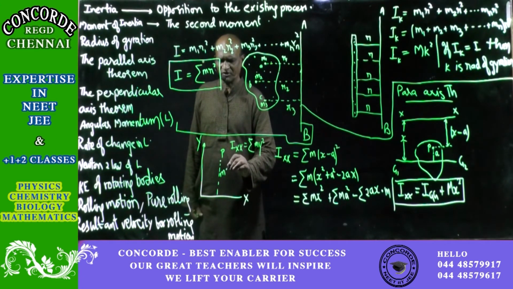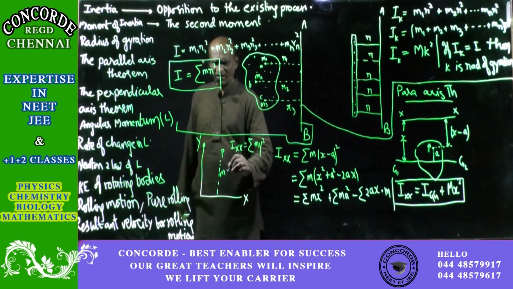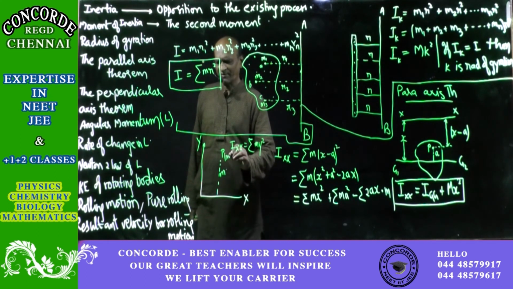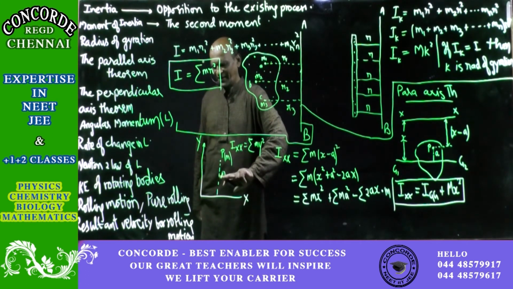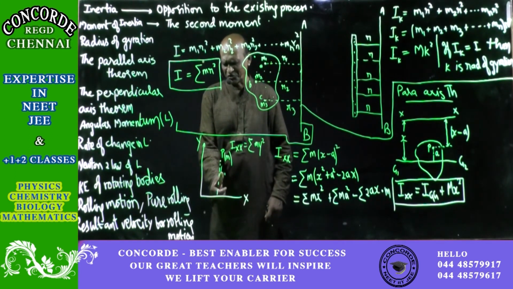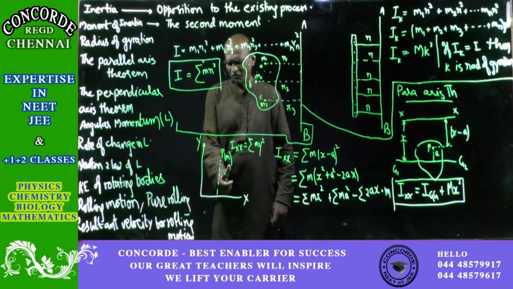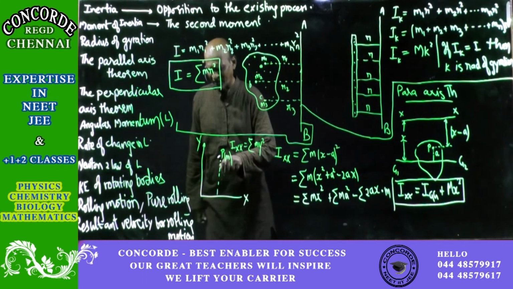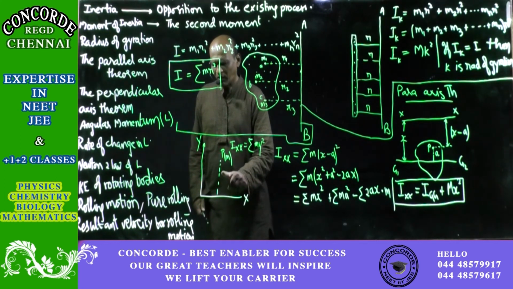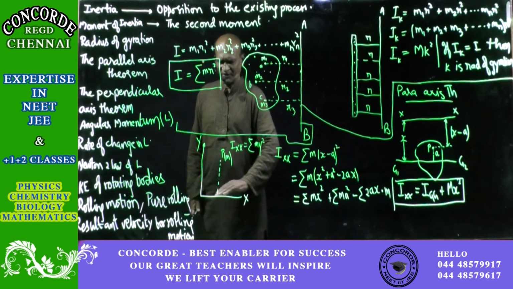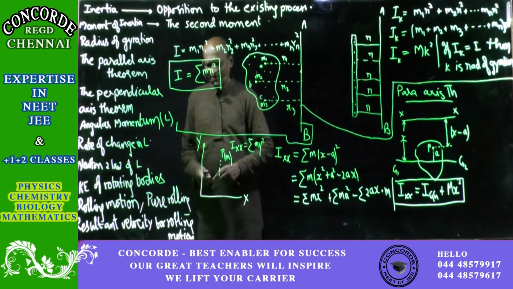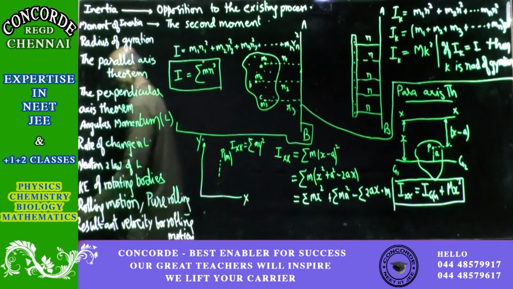So afterwards, when you have a doubt, then listen to this narration. Everything will be getting cleared. So this is of mass m, and this height is of the distance y. All very simple, but still students have some doubt, like how for Ixx you are taking the distance y. Why are you measuring in the direction of y when you want Ixx? This is the reason. From the x direction, the measurement will be along the y axis. So that is why.